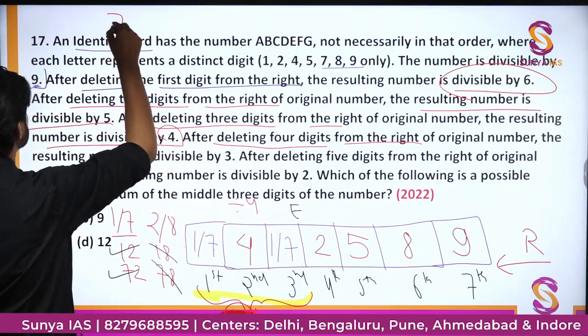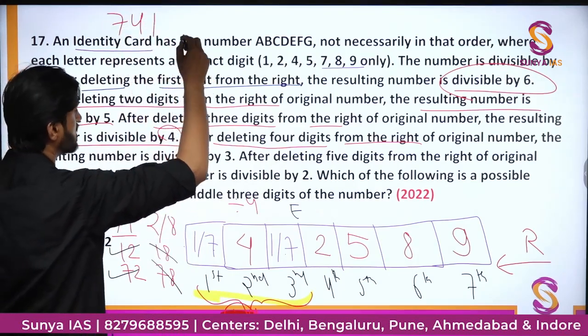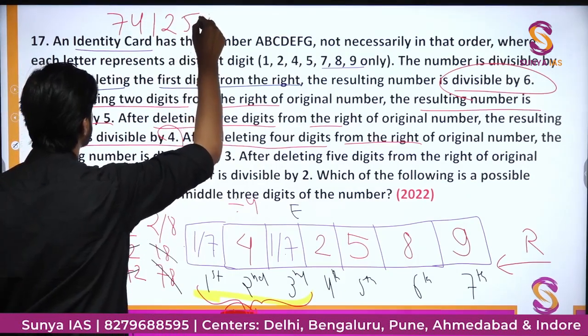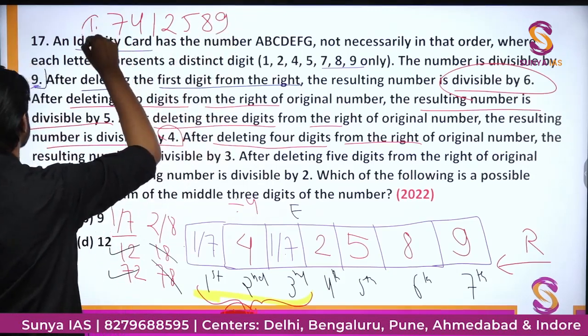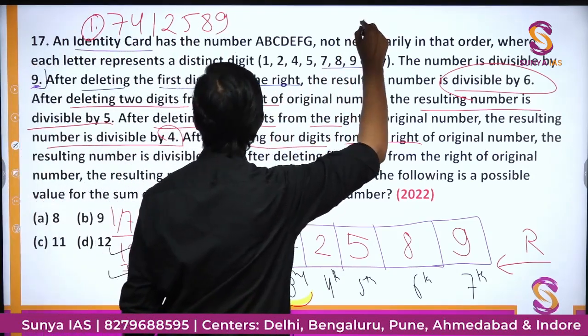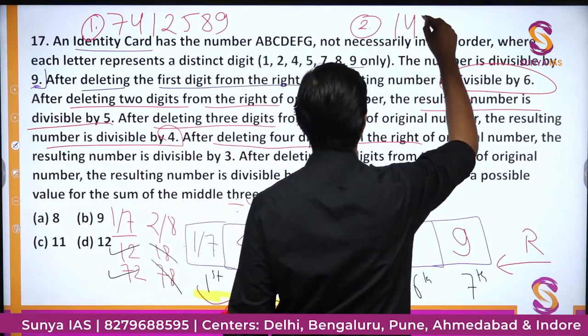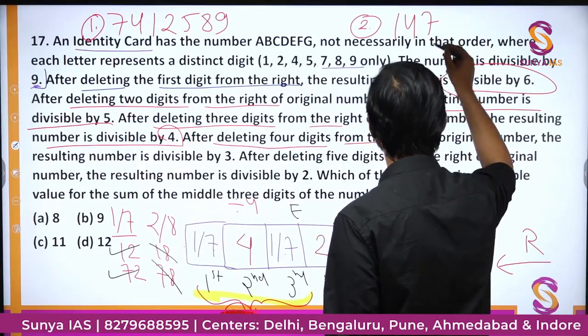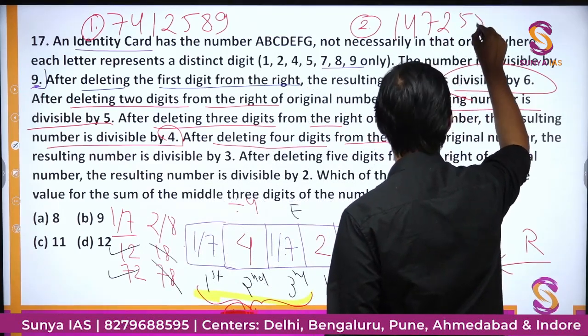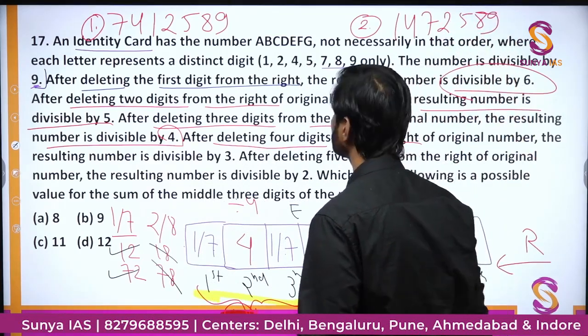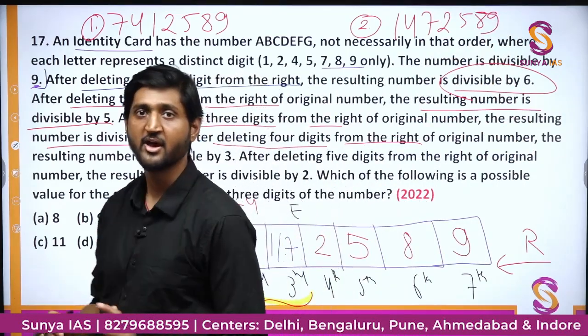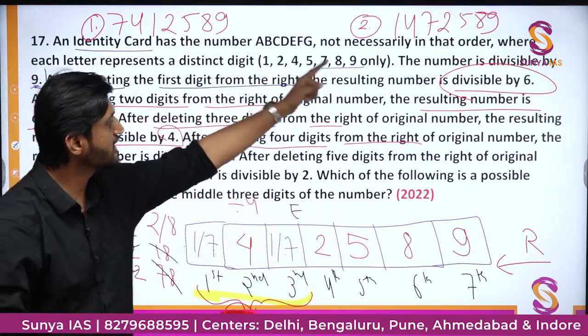So, we have 7, 4, 1, 2, 5, 8 and 9. And the second possibility is the one in which 1 is in the beginning. We get 1, 4, 7, 2, 5, 8, 9. Okay. So, these are the 2 possible numbers which satisfy all the criteria.